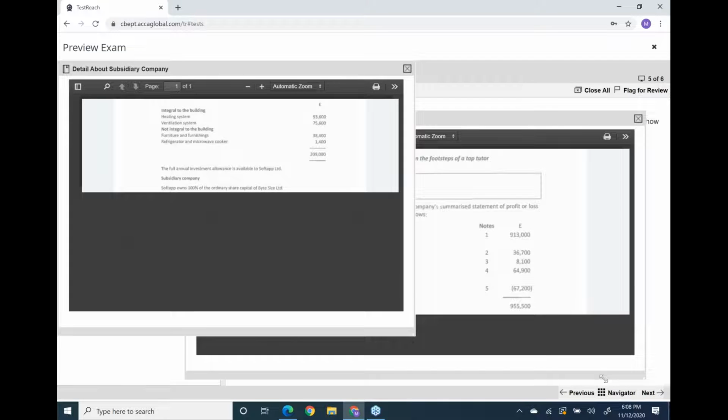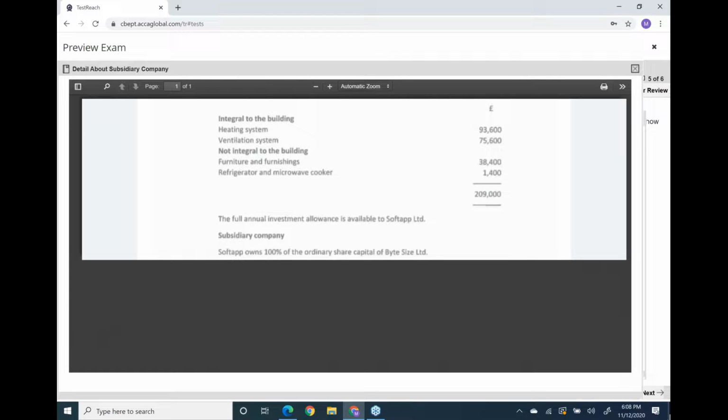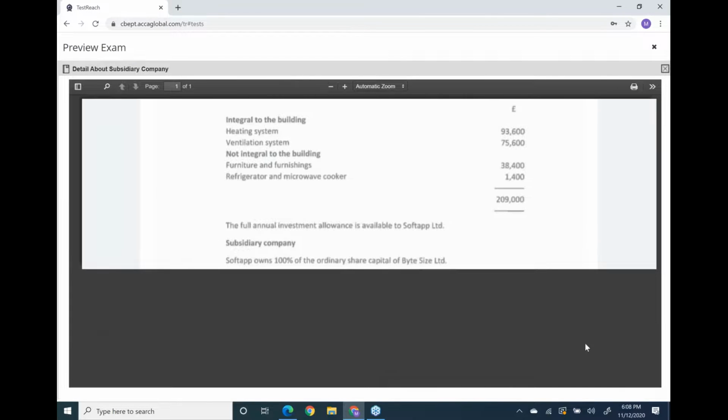Now, this is the capital allowance part. Wait, some information is actually missing in this software. You can check your WhatsApp question; I have the question with me. The capital allowances portion is a little bit missed in this software.